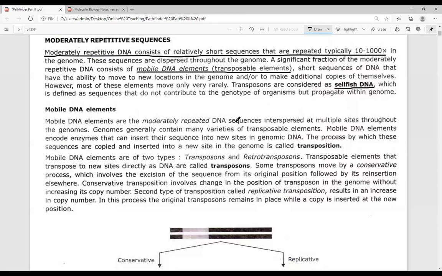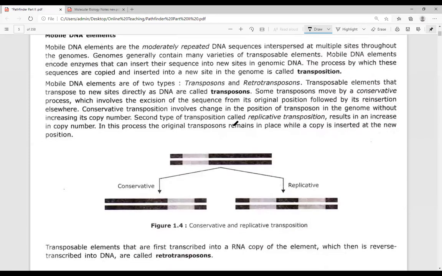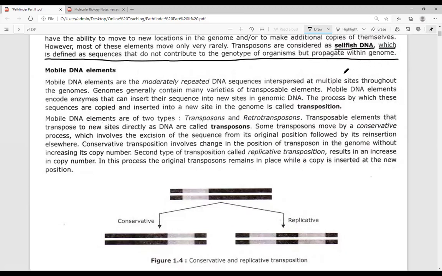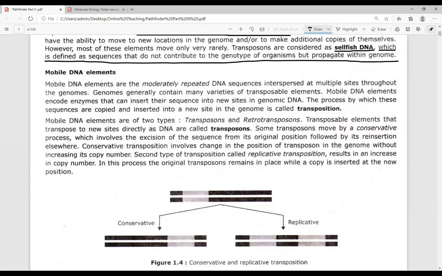They are referred to as selfish DNA because they propagate within the genome without contributing anything to the phenotype. They will remain in the genotype. Selfish DNA is defined as a sequence that does not contribute to the phenotype of an organism but propagates within the genome.